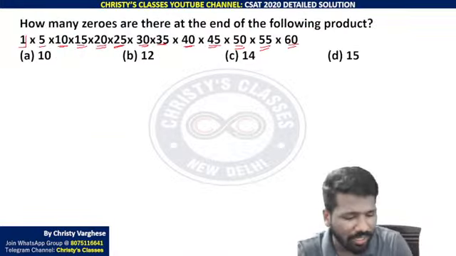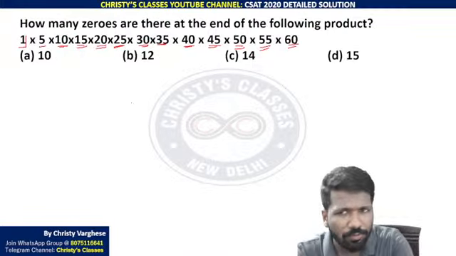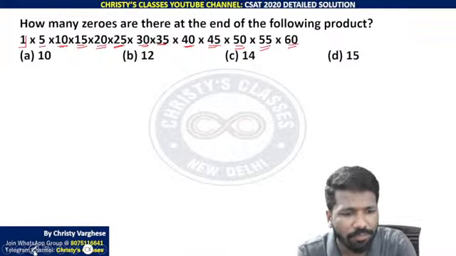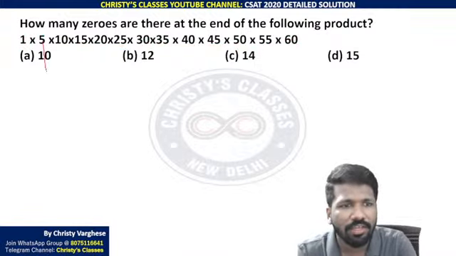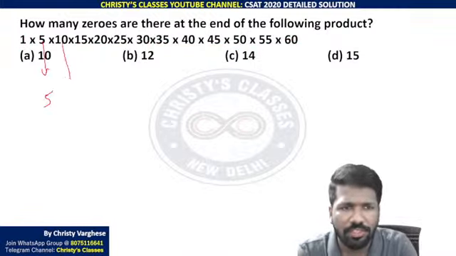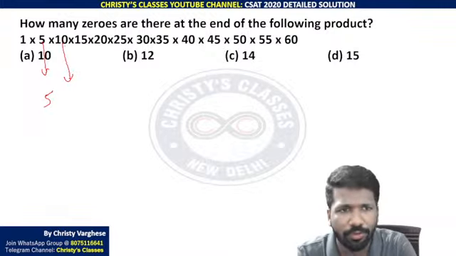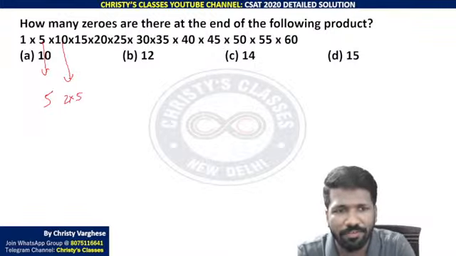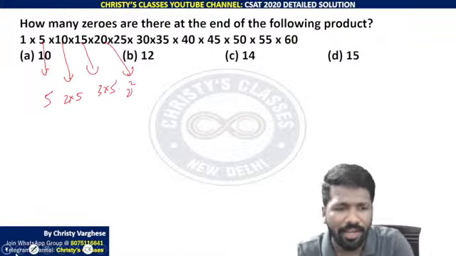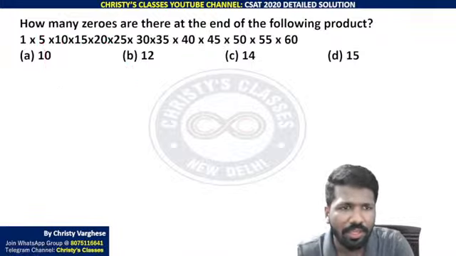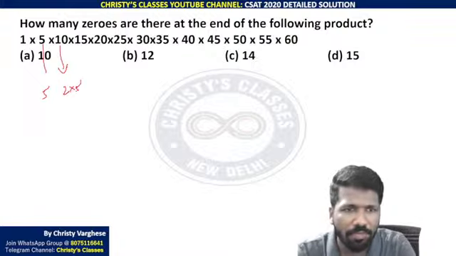Are you all understanding? If you got confused, I will summarize one more time. Listen very carefully. Take a 5 from here. Instead of taking 0 directly also you can do. Here you can get a 2 and a 5. Here you can get a 3 and a 5. Here you can get a 2 square. I will write only 2s and 5s. Remaining you can avoid. 1 5 you can get from here. 1 2 and 5 you can get from here. 1 3 and 5. So only take 5.